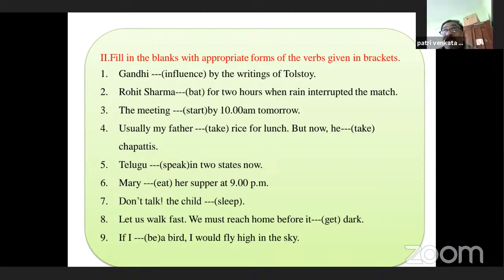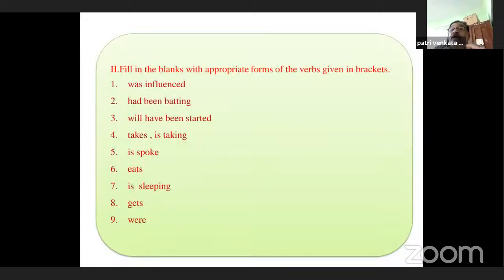If I were a bird, I would fly in the sky. If I were a film star, if I were the Prime Minister of India, if I were the principal, if I were the president, if I were you, like that. All these are suppositions. So this is called improbable condition. If I were a bird, I would fly high in the sky. Let us go through some more examples. I believe that all these examples will help you in your public examinations.